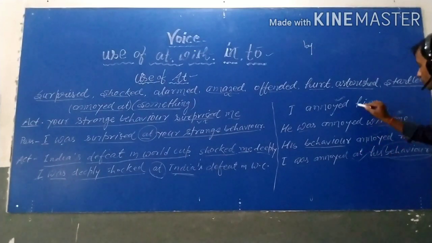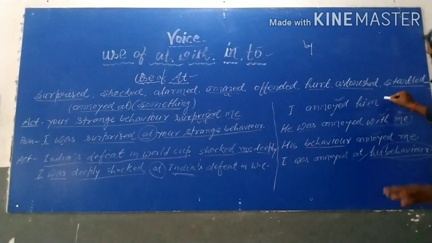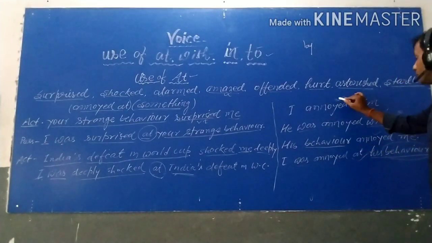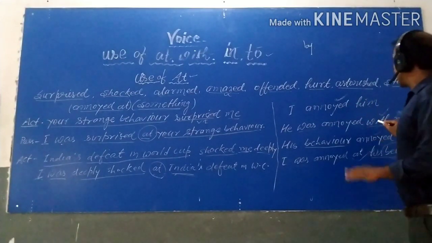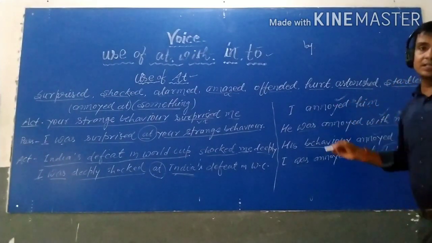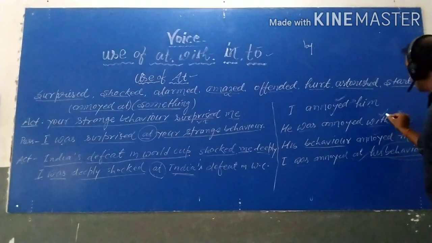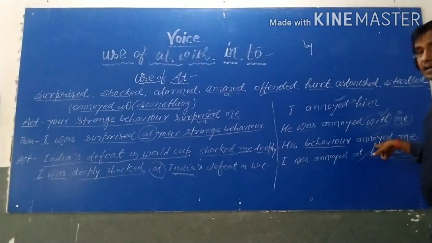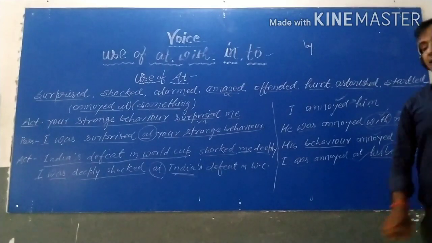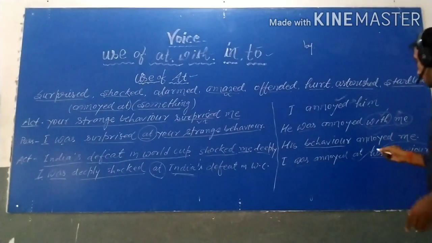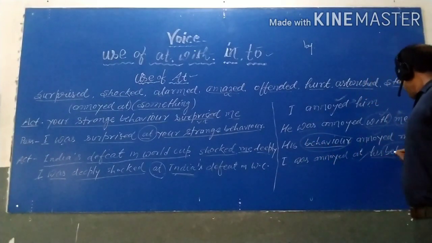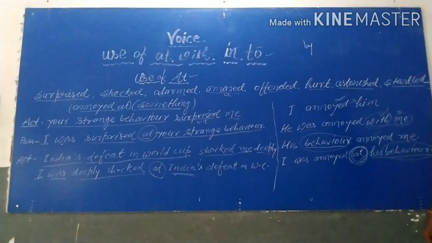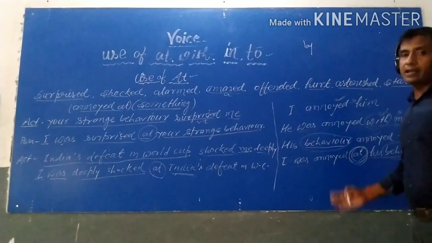So student, I hope so you have got the clear difference between admire and admire something. If just only admire is given in a sentence and there is no any object is used with it, then definitely you have to use with them. But any object to use annoyed, then at will quit. Or this sentence agree with at. So here behavior is given. That's why we use at. I think student, this term has been clear. And if there is any doubt, you can ask me. I will explain once more.